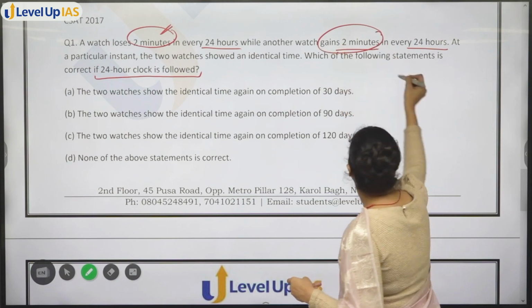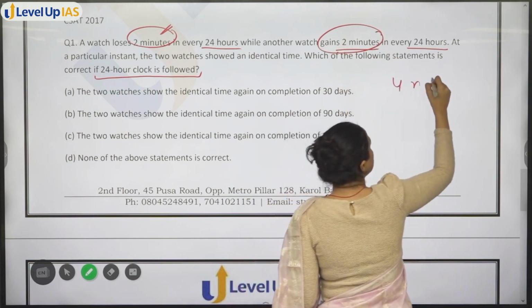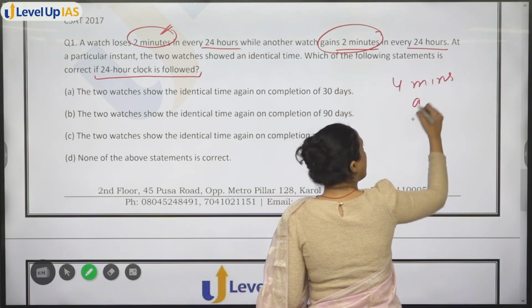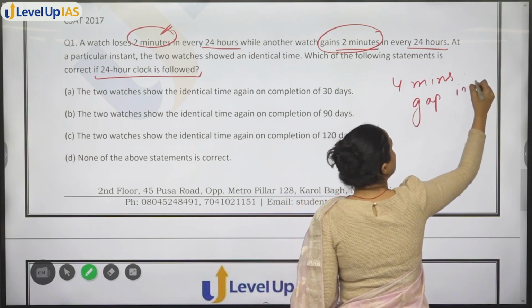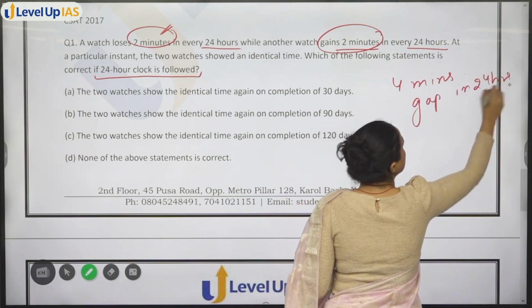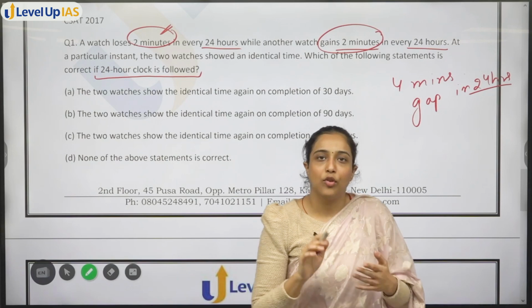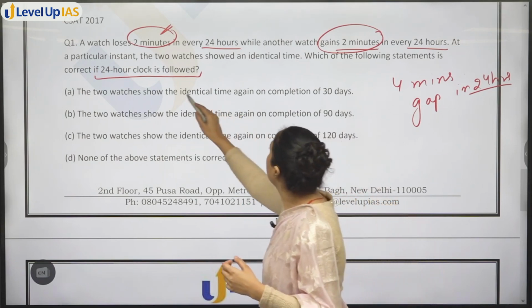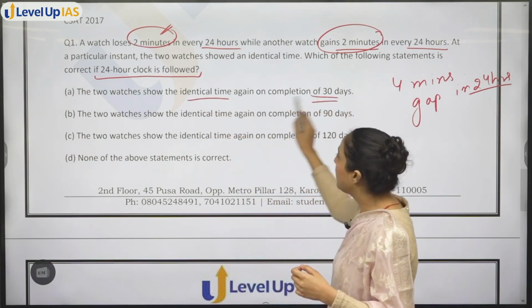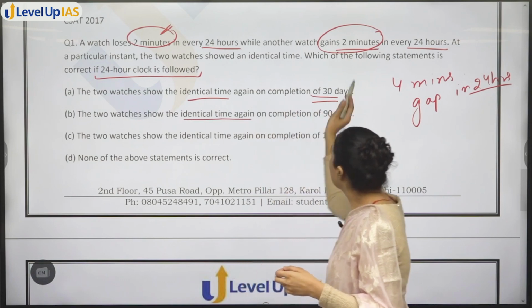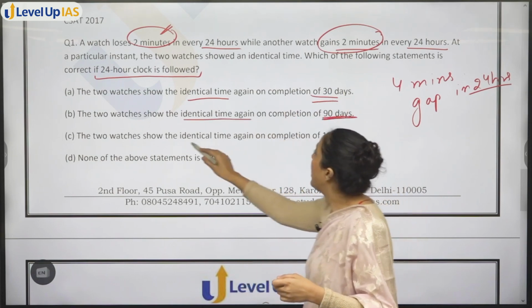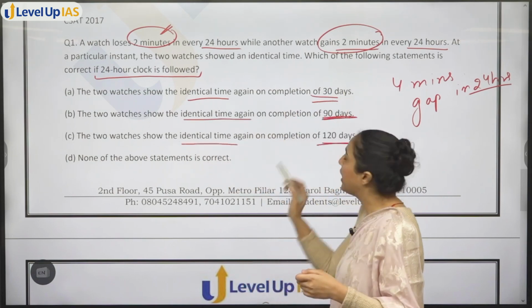So difference कितना है? 4 minutes difference. 4 minutes का gap आ गया in 24 hours. आपको ये बताना है कि ये watches, two watches show identical time on completion of 30 days, identical time again on completion of 90 days, identical time on completion of 120 days.